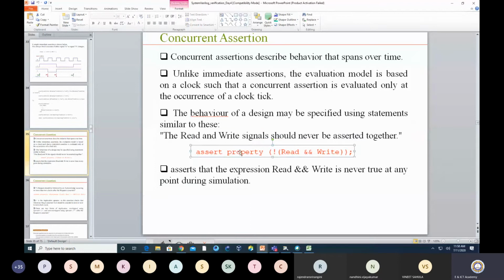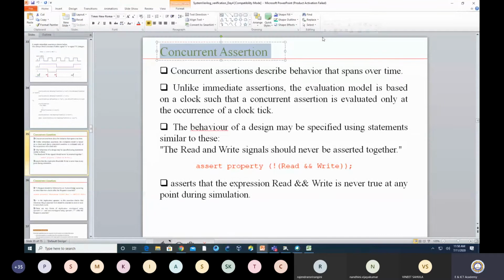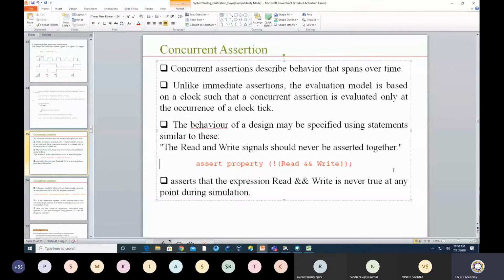Now property is a keyword which we use when we are using a concurrent assertion. Whenever we write a concurrent assertion, we are actually writing a property. What I mean by property is that whatever is there in a property is evaluated at every clock edge.